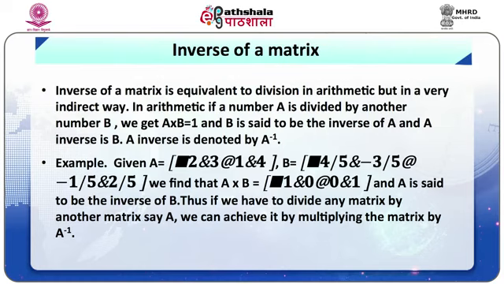Example: given A as here and B as given here, we find that A into B is an identity matrix and A is said to be the inverse of B. Thus, if we have to divide any matrix by another matrix, say A, we can achieve it by multiplying the matrix by the inverse of A.